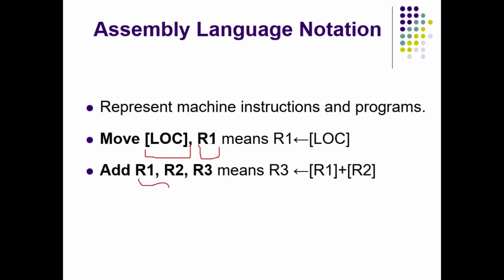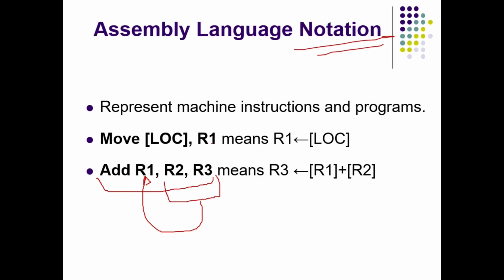Here I am adding the first two operands. These are the source and finally storing the result in R3. This is the destination. In some other processor, for the same instruction we have written here, that processor adds the last two operands and stores the result in R1. It depends on the processor and its manufacturer. So there is no particular standard throughout the world. So why should we know these notations? Whenever we give an example in this course, you should always know that for us the initial operands are source and we are transferring data to the destination. Those are the operands at the end. So data transfer is from left to right.